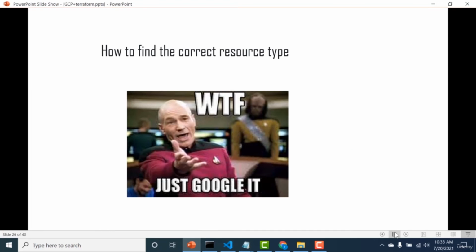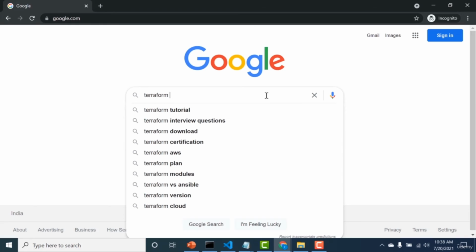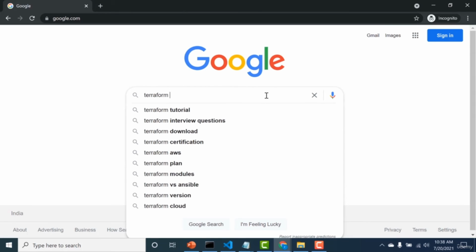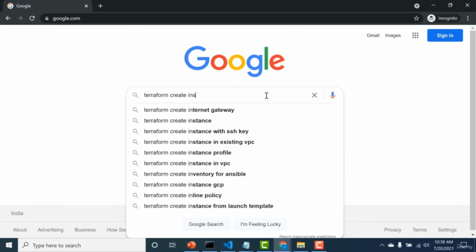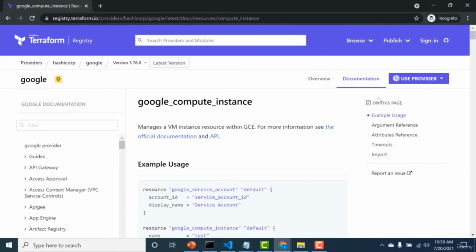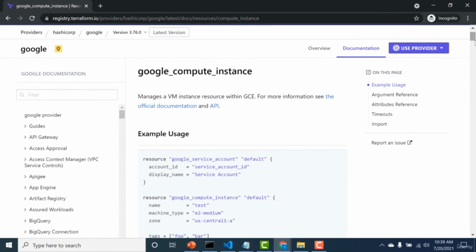An important question that you would ask is, how do you find the correct resource type? Well, the easiest way is actually just to Google it. For example, if you want to know how to create a compute instance, then you can just search Terraform compute instance and GCP. Here, I want to know the type that creates an instance in GCP. So I'll just write Terraform create instance, and then I'll just type GCP. The first output that you would get would be the type that is required to create an instance.